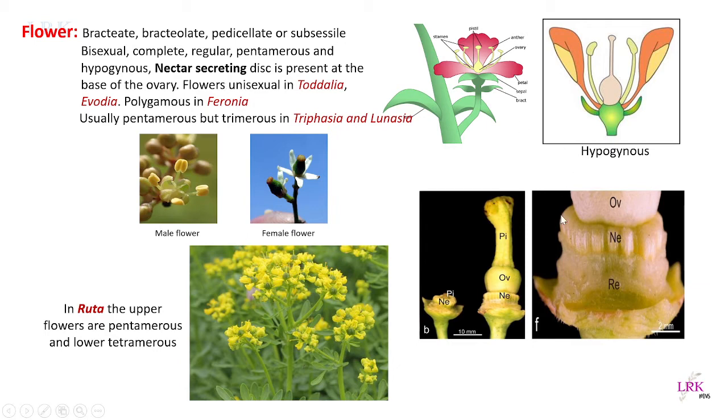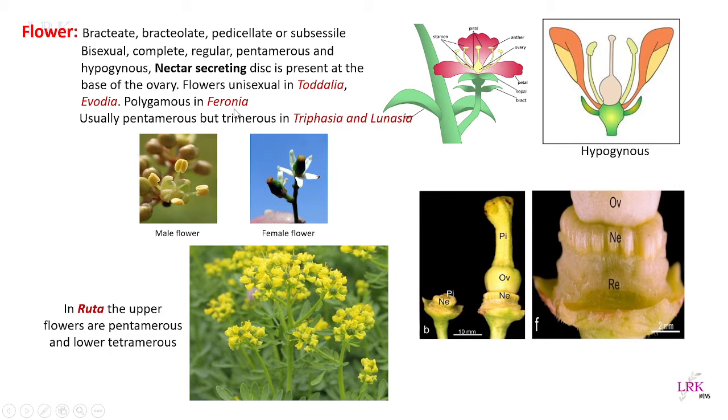And the nectar secreting disc is present below the ovary. See, this is the nectar secreting disc, present below the ovary. And flowers are unisexual in Toddalia. Say these are male flowers and these are female flowers. Female flowers after fertilization develop into fruit, and these are male flowers which bear stamens. These are present in Toddalia, male and female flowers, and Evodia is also unisexual in nature, but polygamous in Feronia.